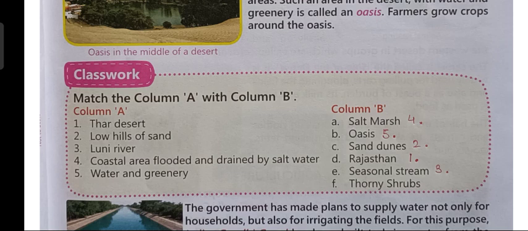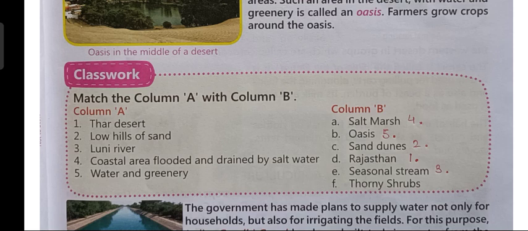Now third is Luni River. So Luni River is a seasonal stream. Seasonal stream means that only during the rainy season this stream will get water, and then in the summertime the water will get dried up, and then there will be no water in this stream. So that is known as a seasonal stream.